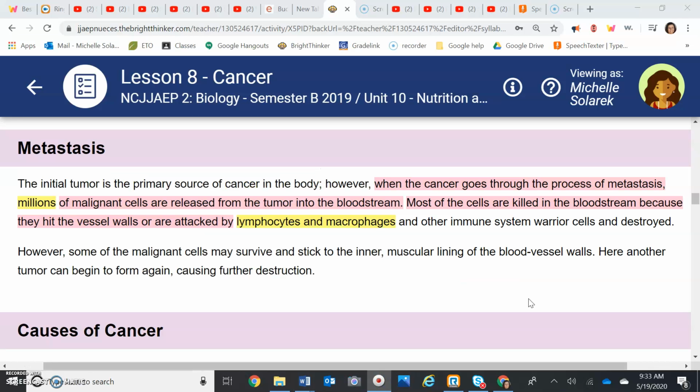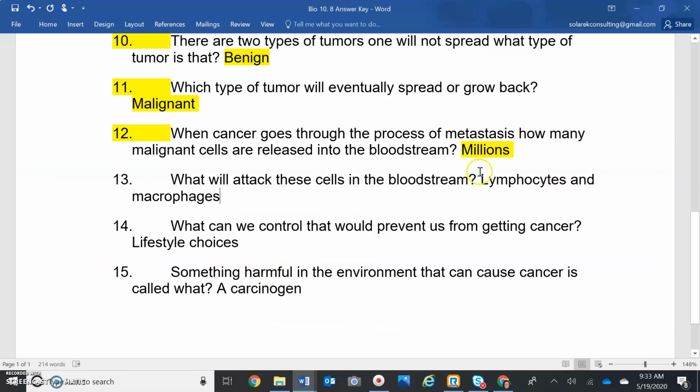Okay, so what attacks these? Lymphocytes and macrophages. Now take note of this, that's the same answer. Those all count for one answer for number 13. Okay, so guys, what can you do to prevent yourself from getting cancer? Not all cancer is preventable because some of it comes from being predisposed to it or a disease that you have at birth, but some of it is preventable. And the part that's preventable, you can prevent by making good lifestyle choices. Number 14, good lifestyle choices.